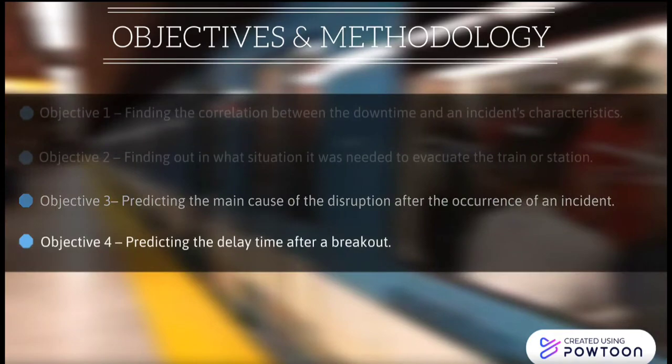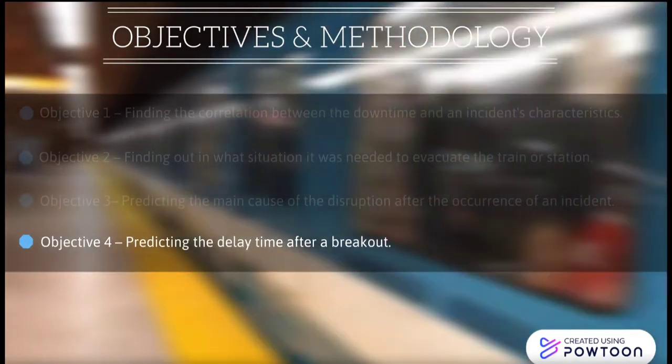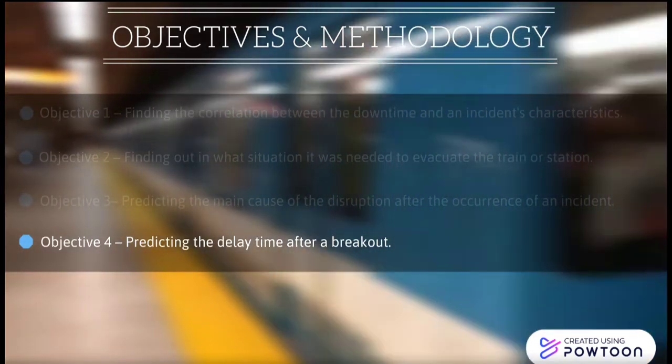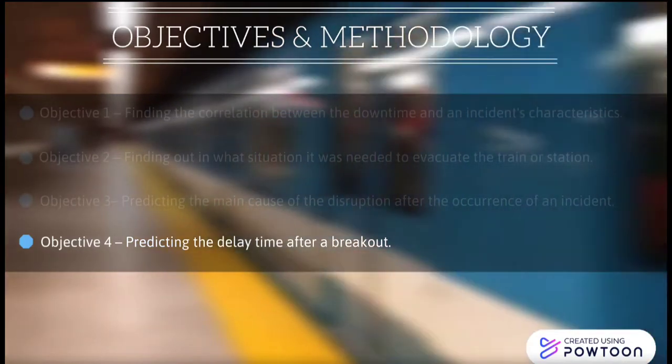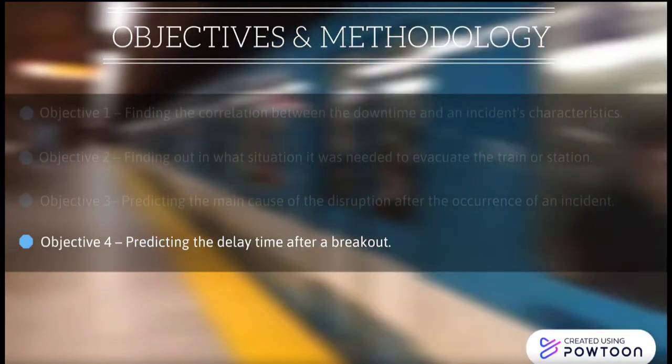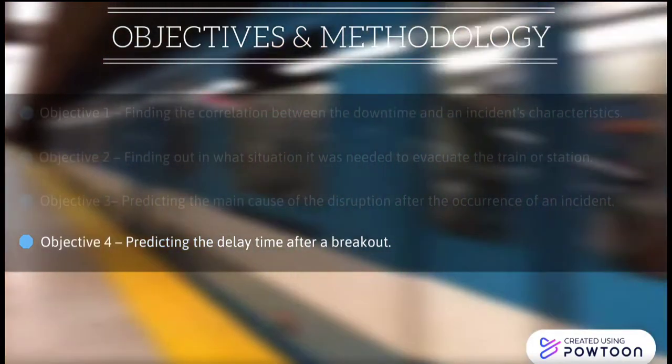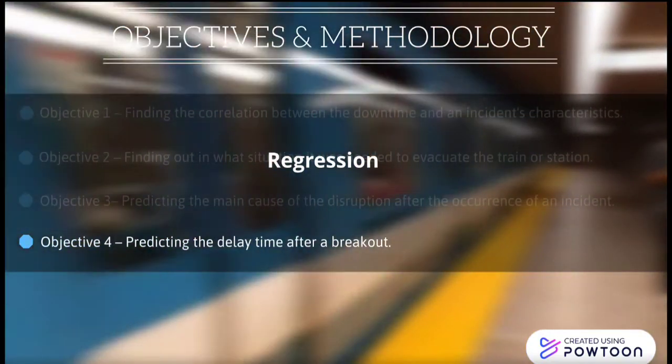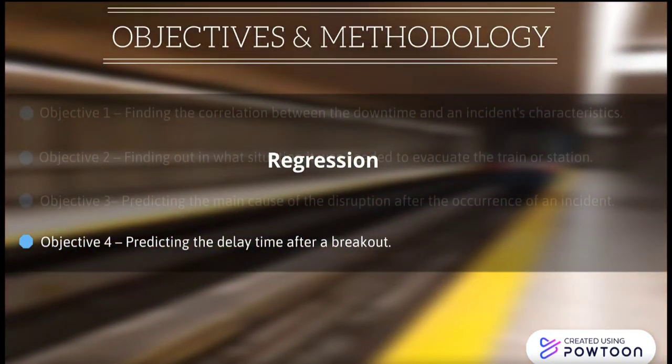As our last objective, we are trying to predict the downtime after an incident happens. This is also a part of supervised predictive analysis, but this time, as the values of our labeled attribute are numerical, we're going to use the regression algorithm.